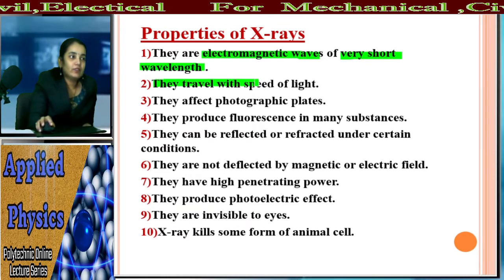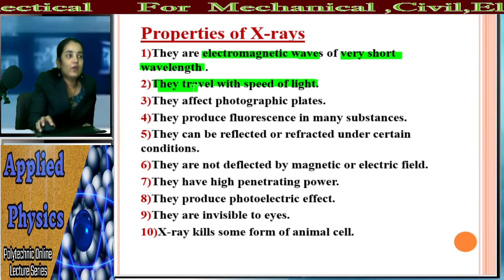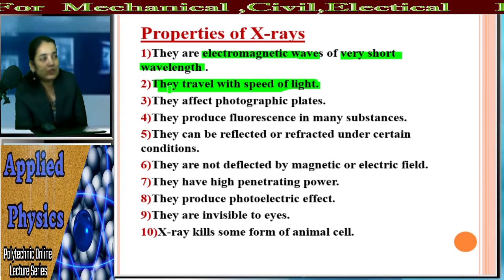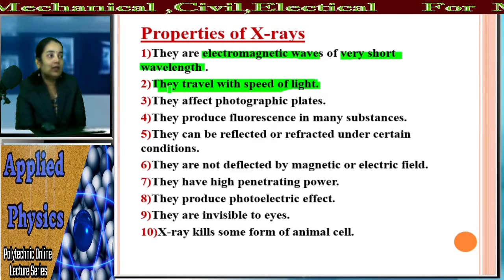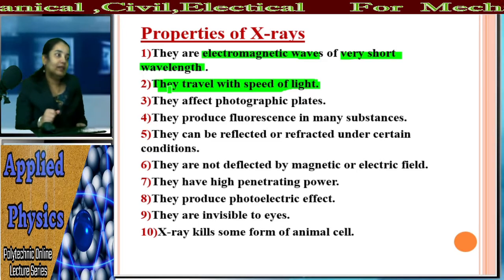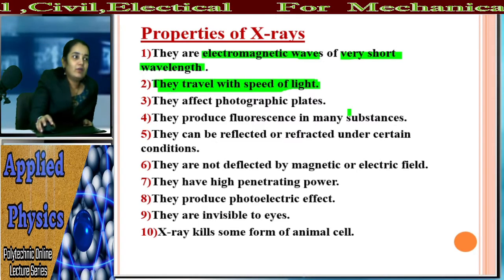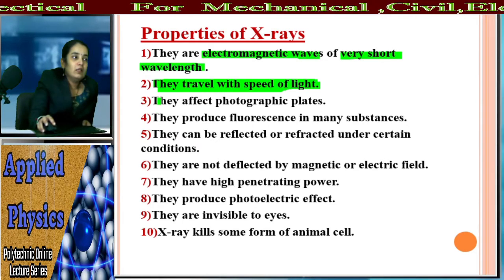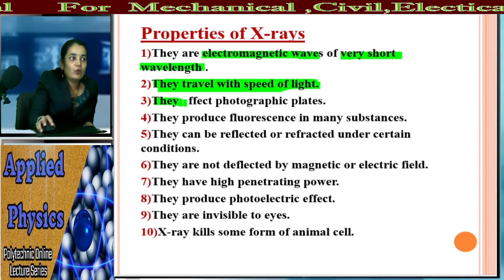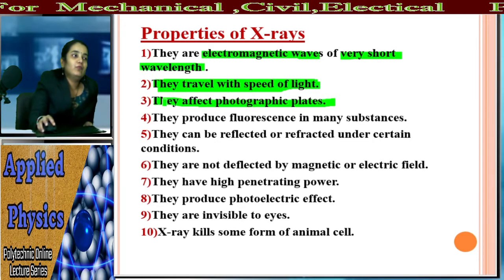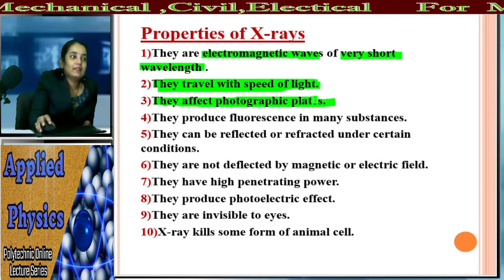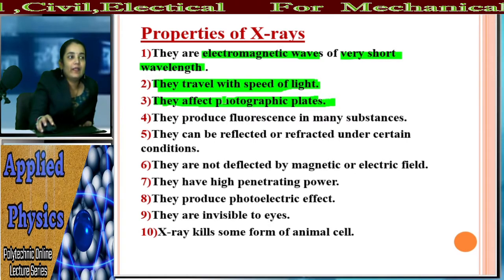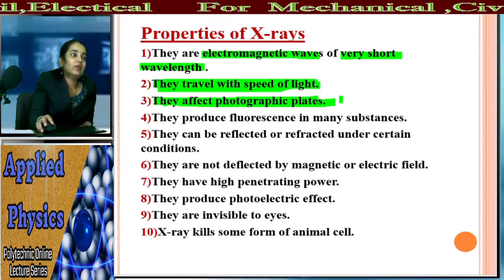They travel with the speed of light. What is the value of the speed of light? You know that, 3 into 10 raised to 8 meter per second. Third property, they affect the photographic plate. That means when X-rays come into contact with photographic material, the photographic plates will get blackened.